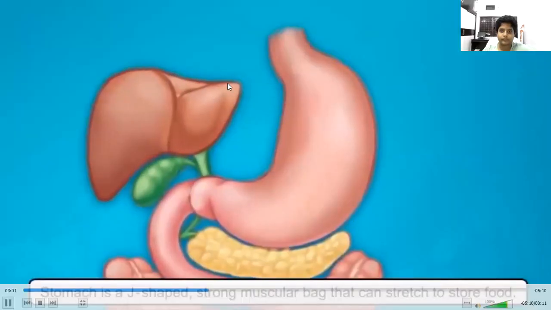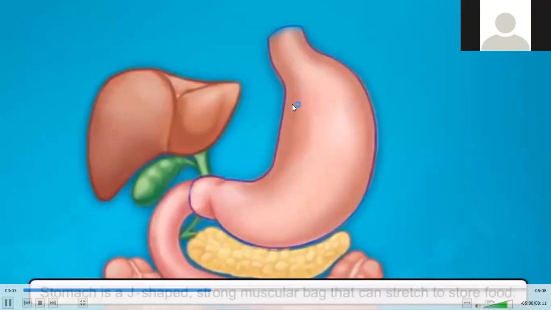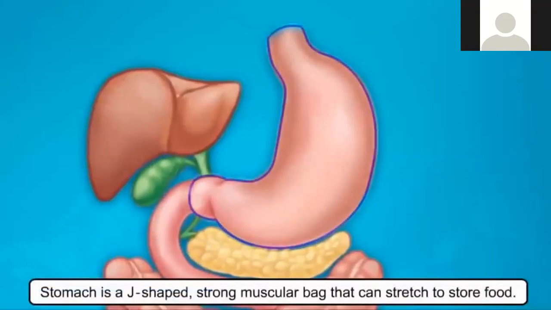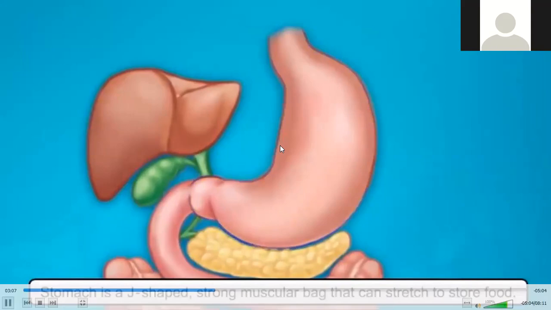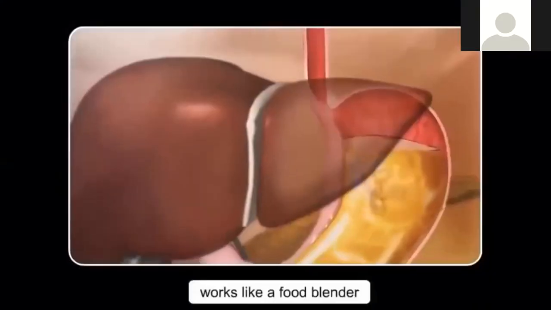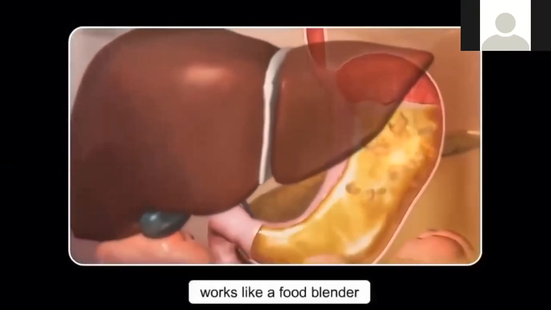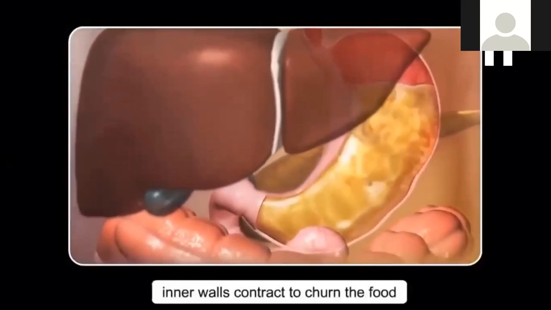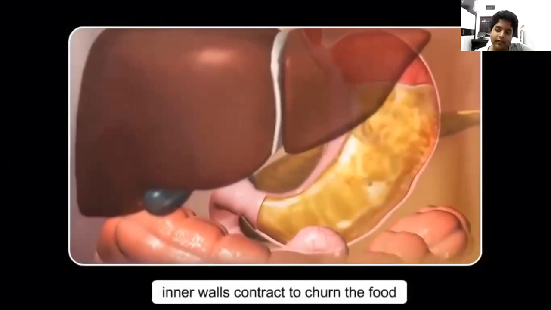Our stomach is a J-shaped, strong muscular bag that can stretch to store food. It works like a food blender. We use the term churning, but they use the term blender. Blender, you know, right?